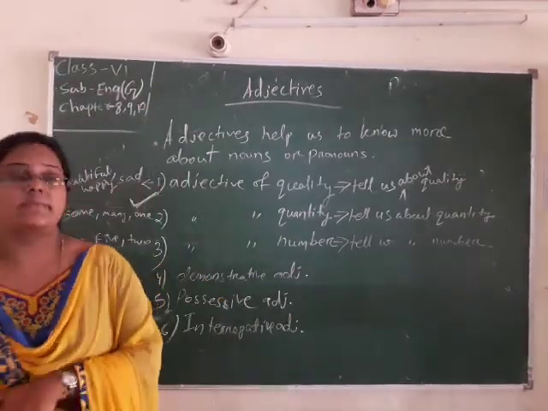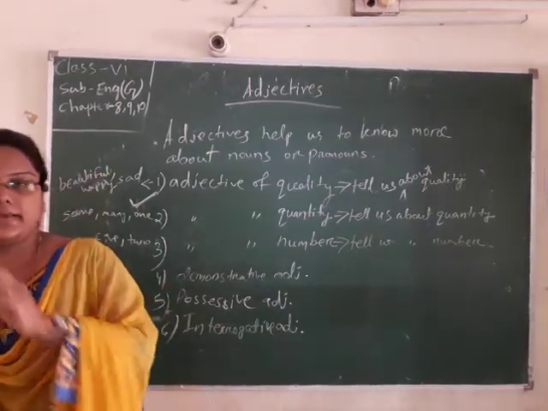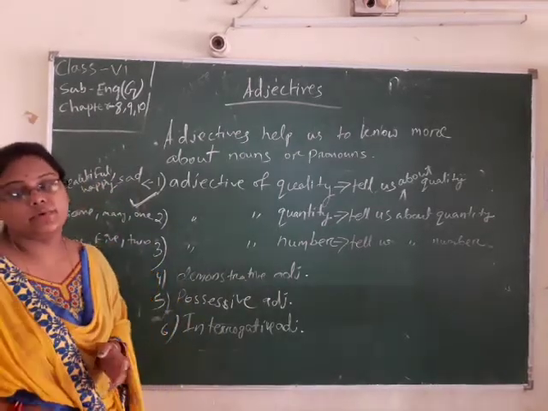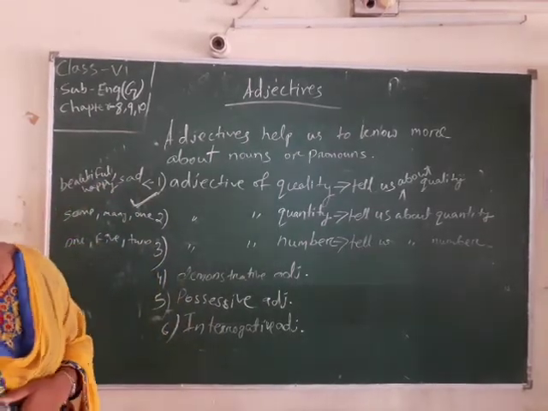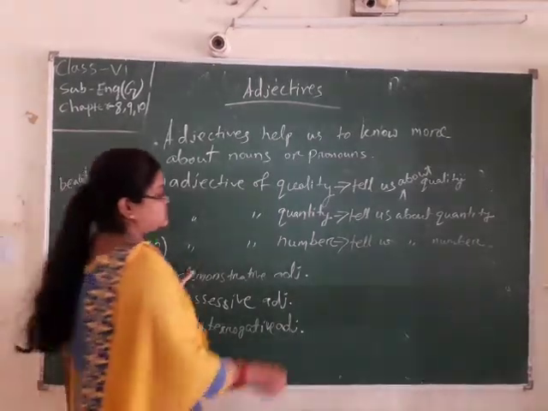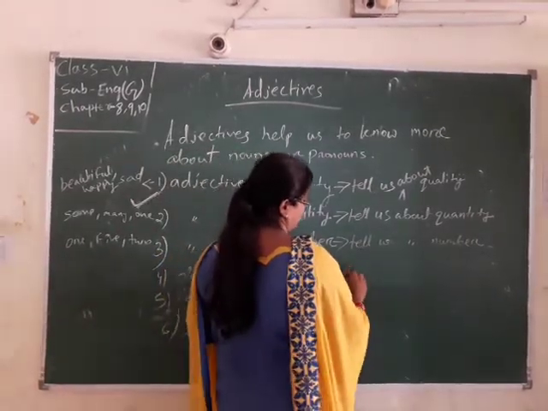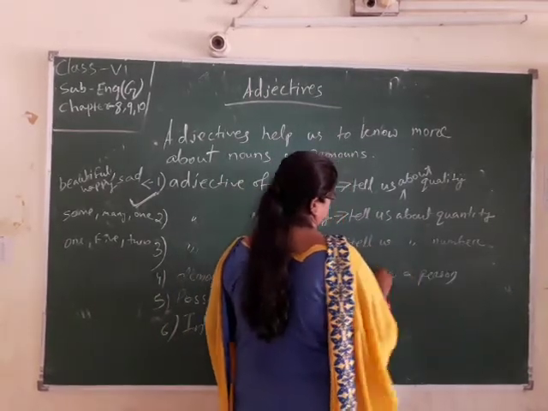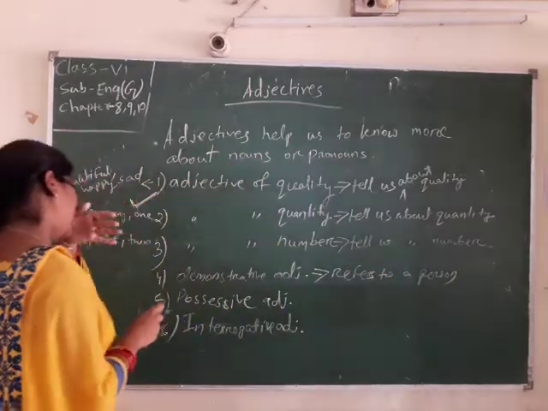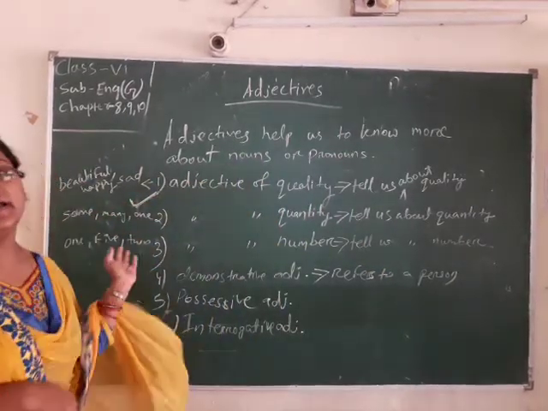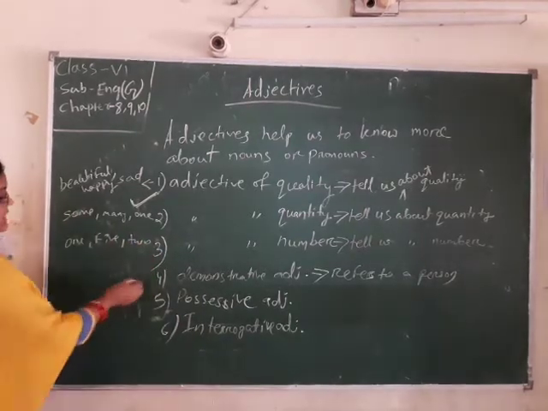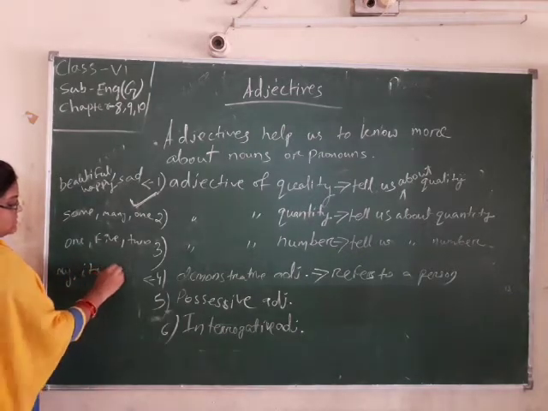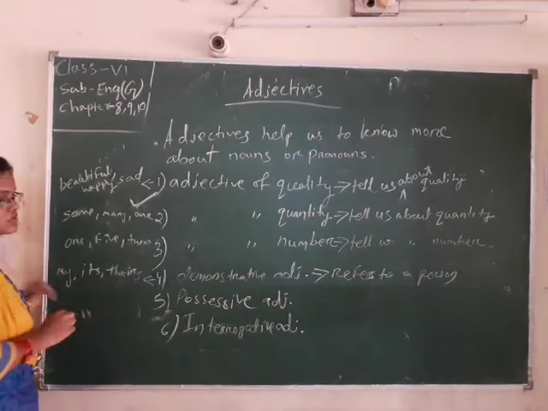That is demonstrative adjective. What is a demonstrative adjective? An adjective that indicates which person or thing is being referred to is called demonstrative. Which adjective refers to a person or thing, that is called demonstrative adjective. Like mine, its, theirs.